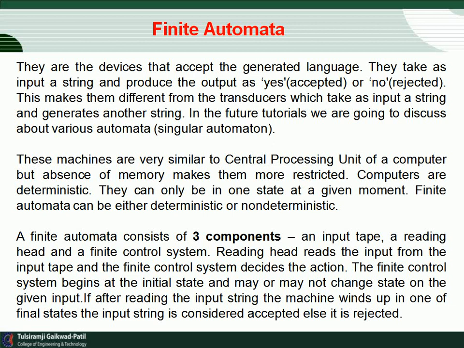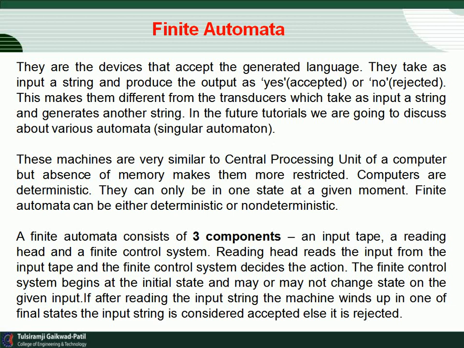In future tutorials we are going to discuss various automata. These machines are very similar to the central processing unit of a computer, but the absence of memory makes them more restricted. Computers are deterministic; they can only be in one state at a given moment. Finite automata can be either deterministic or non-deterministic. For finite automata we generally use the notation FA. Finite automata have two types: first is the deterministic finite automata and second is the non-deterministic finite automata.